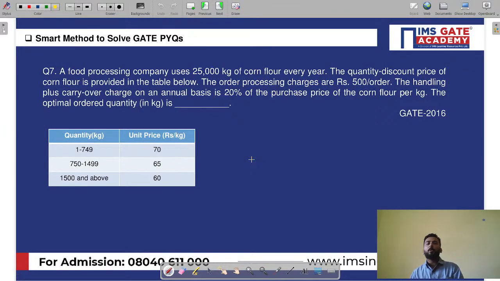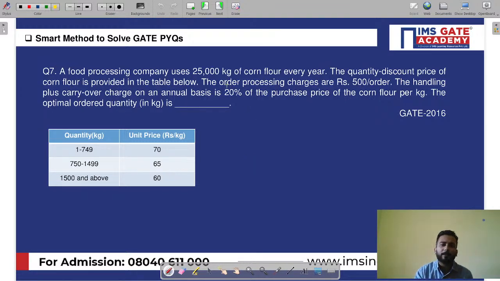Without wasting any time, let me come to one of the most important concepts and, you can say, a slightly trickier concept, the price break model of inventory. My dear friends, many students face difficulty in solving the price break model, but the concept that I'm going to tell you here is going to be very, very easy for you. Just follow whatever I'm saying in this question.